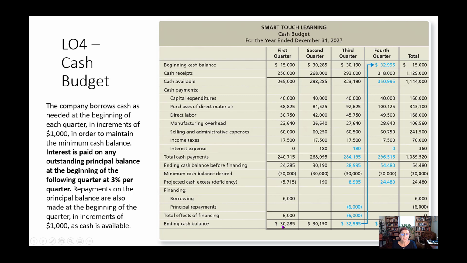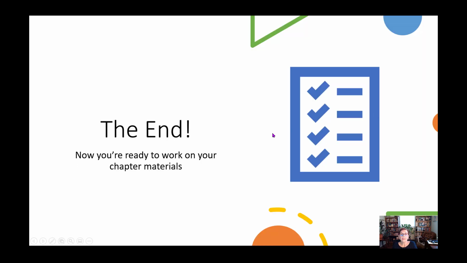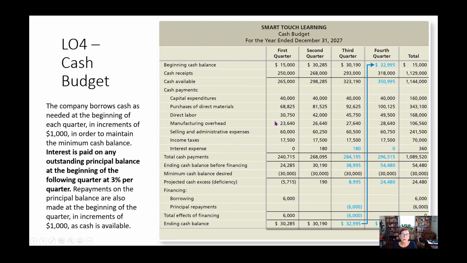Your ending balance from one quarter is your beginning balance for the next quarter, right? Remember, these cash receipts came from your cash receipts budget. Your materials payments came from the schedule of cash payments that we looked at before. And then all of your other items come from your other budgets, as we mentioned before.